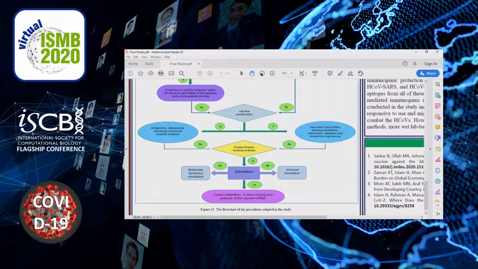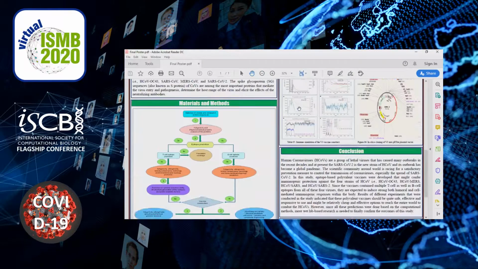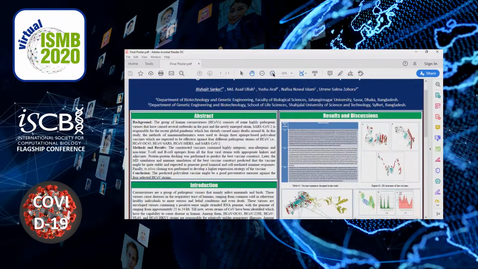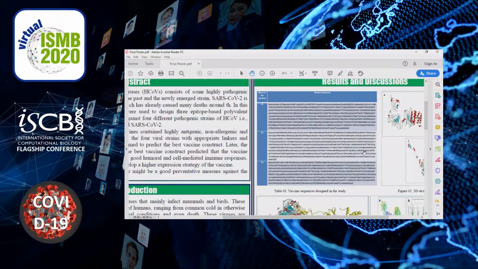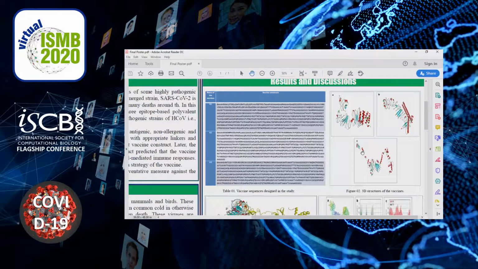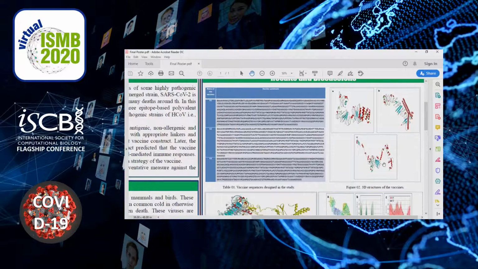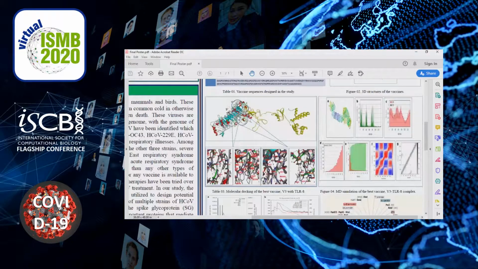So now let's look at some of the results of our studies. Here you can see the 3 vaccine constructs which we have designated as V1, V2, and V3. Here you can see the 3-dimensional structures of the vaccines, and here you can see the molecular docking. After the docking, we considered V3 as our base vaccine construct,